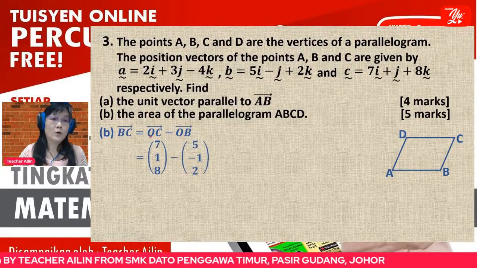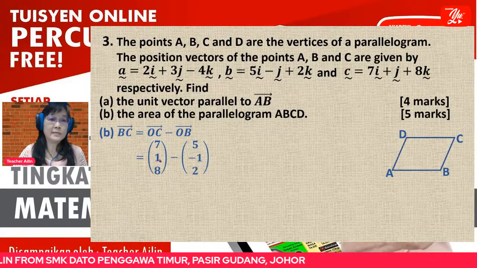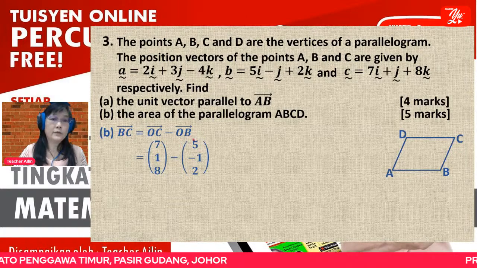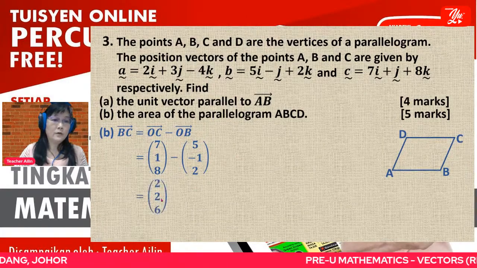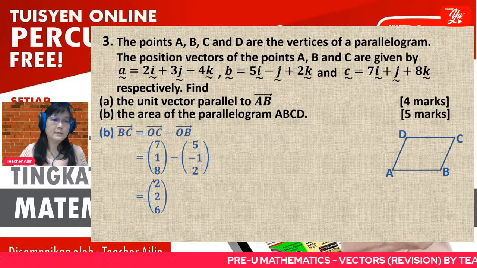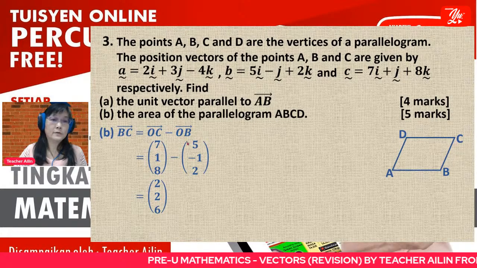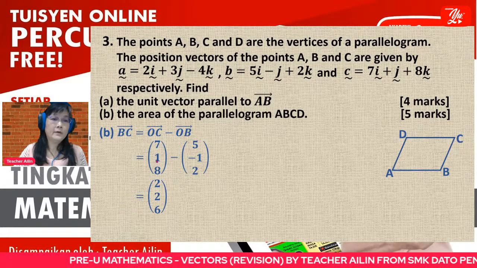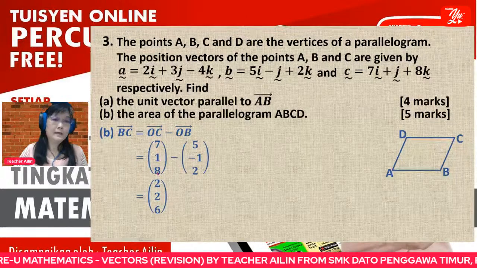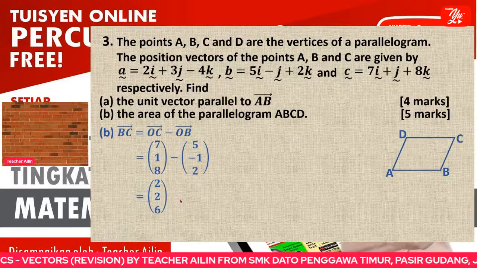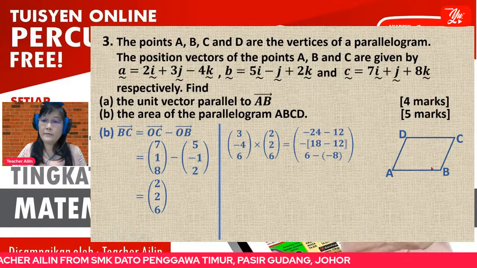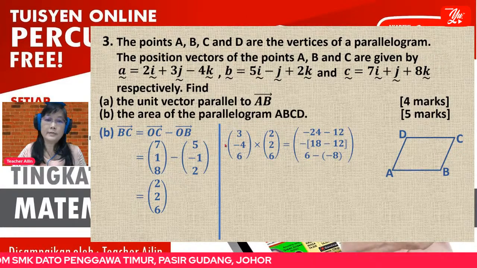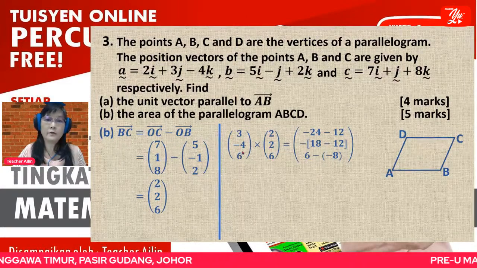To find the BC, you use OC minus OB. Okay, OC is the position vector of C. OB is the position vector of B. All right. So now after that, you get this 2, 2, 6. So 7 minus 5, 1 minus negative 1, 8 minus 2 is 6. Then after that, now you have AB and BC already, so you can carry out the cross product.